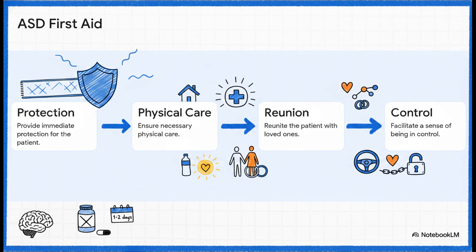When it comes to actually managing ASD in those chaotic first few weeks, the protocol might honestly surprise you. It's essentially psychological first aid. Step 1 is just providing basic protection. Then ensuring physical care, reuniting the patient with loved ones, and helping to facilitate a sense of control. You'll notice that heavy pharmacology is nowhere to be found in these primary steps. In fact, medications like anxiolytics or hypnotics are strictly reserved for only the most severe anxiety or profoundly disrupted sleep. And even then, we're only talking about giving them for maybe 1 to 2 days.